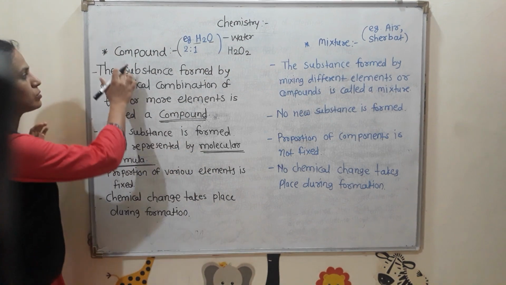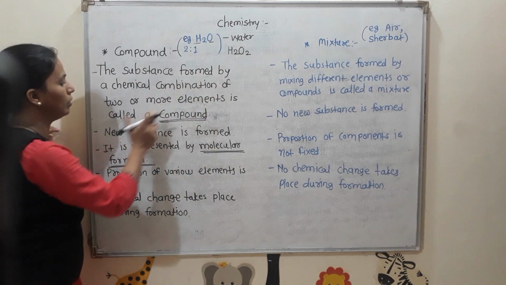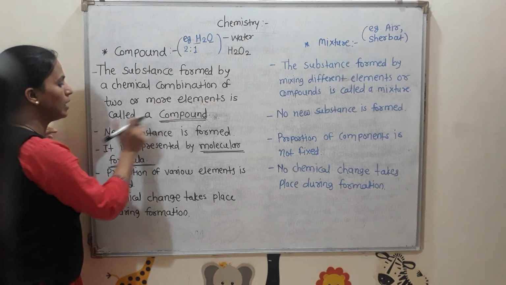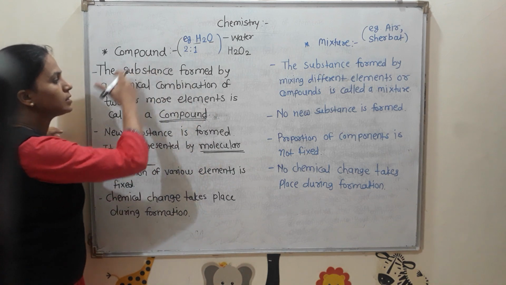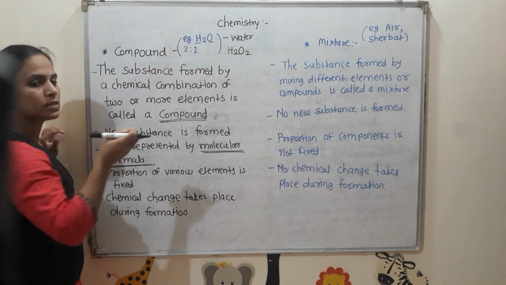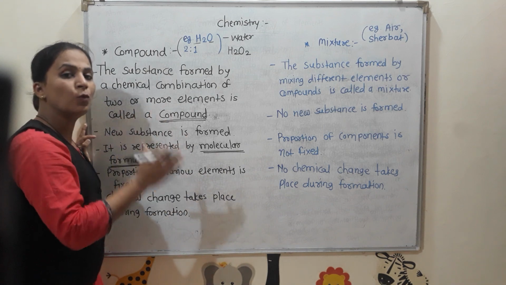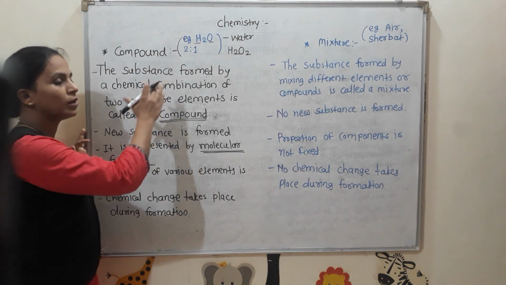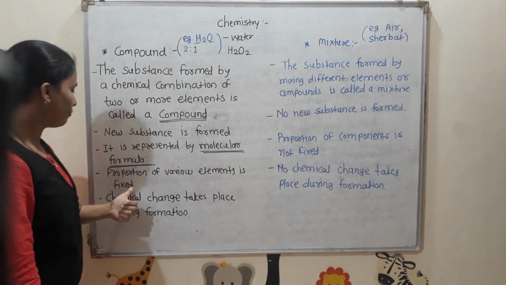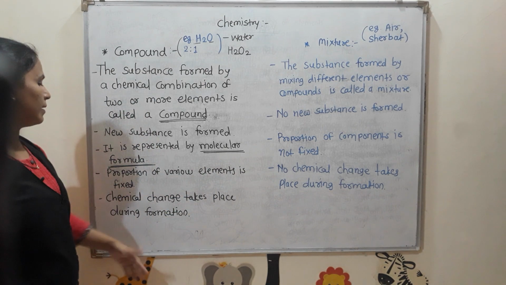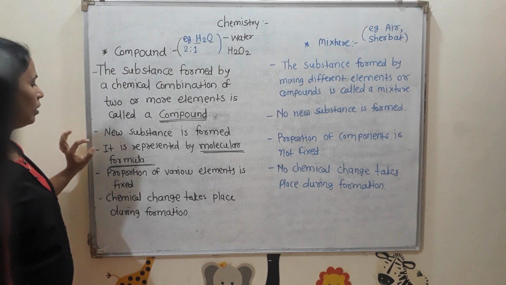So what have we studied about compound? The substance formed by a chemical combination of two or more elements is called a compound. A new substance is formed. When two or more elements combine in a fixed proportion, a new substance with new properties is formed. Original properties completely disappear, the proportion of various elements is fixed and a chemical reaction takes place. That's why it is a chemical change, and compounds are represented by molecular formula.